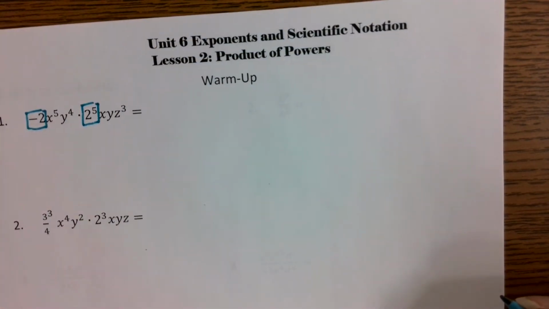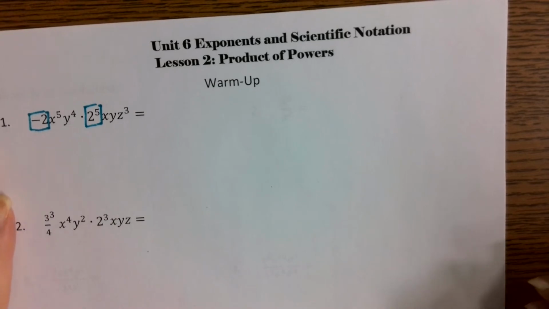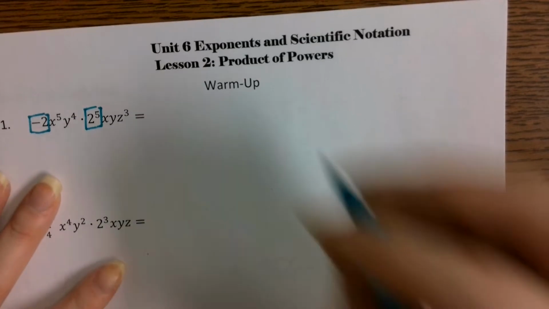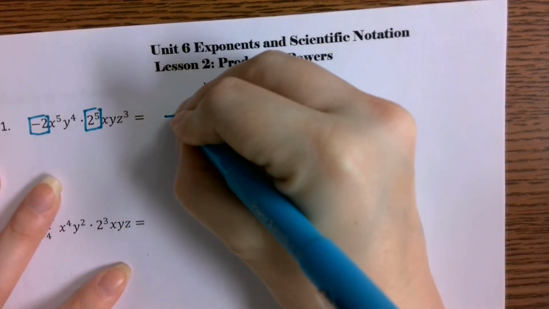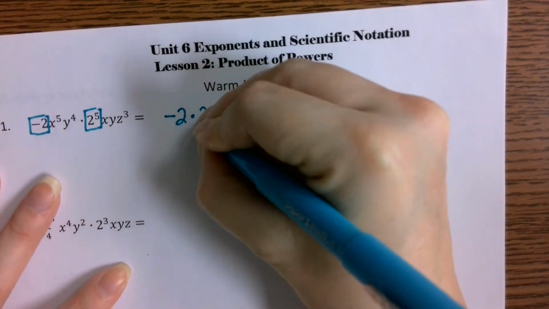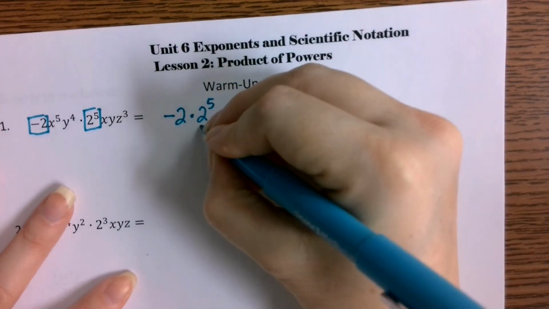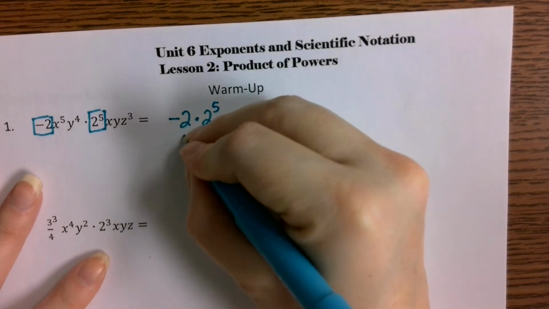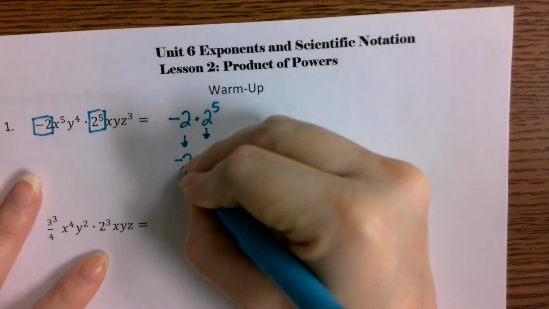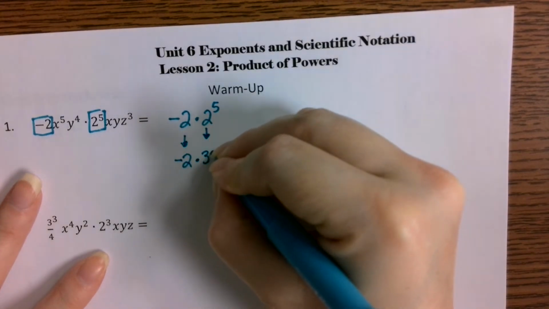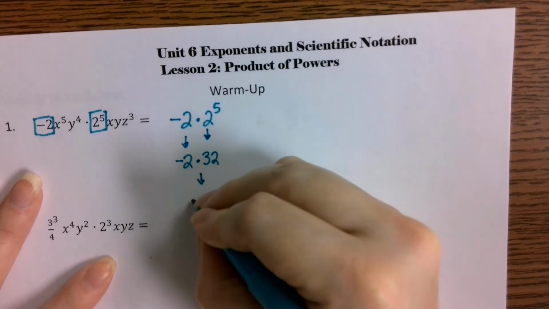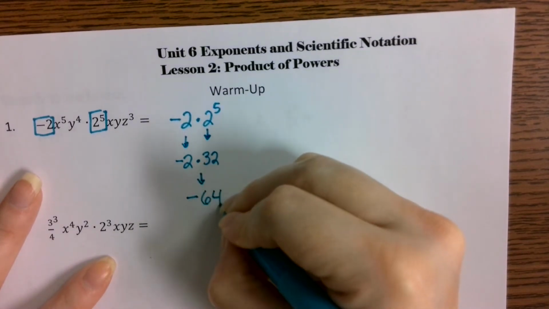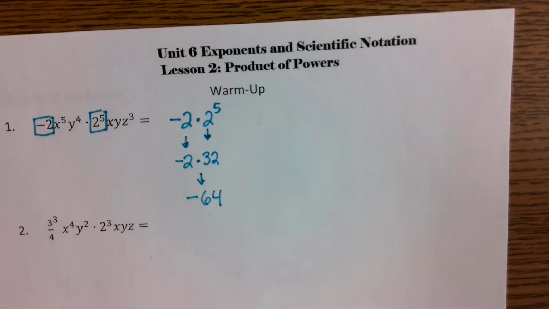So we have a -2 and we have a 2 to the 5th power. We're going to go ahead and work those out separately as if it's its own problem. So we're going to do -2 times 2 to the 5th. Now 2 to the 5th is just going to give us 32. So we're really doing -2 times 32, and -2 times 32 is going to come out to -64. So we should have a number component of -64 for here.